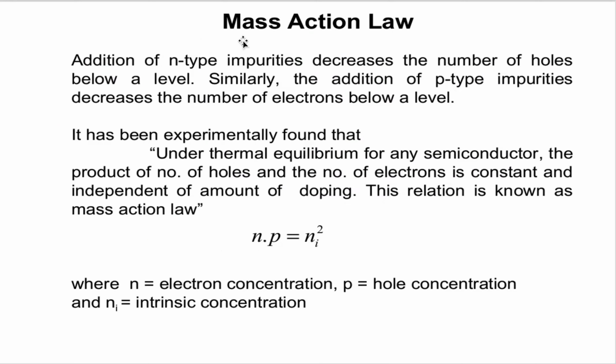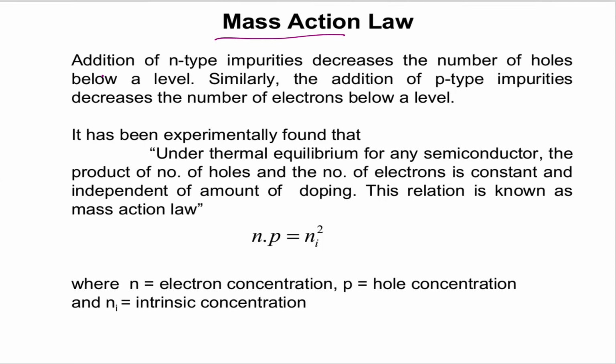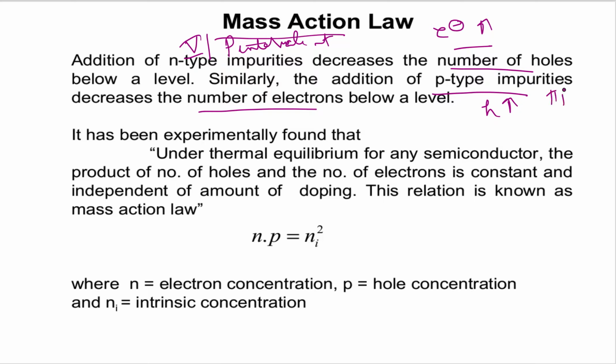Then comes a very important law, the mass action law. Addition of n-type impurities decreases the number of holes, because we are adding group 5, or pentavalent, impurities, due to which electron concentration increases, and hence the number of holes decreases below a level. Similarly, addition of p-type impurities decreases the number of electrons below a level but increases the hole concentration, because we are doping group 3 elements, and every time we dope, one electron remains unbonded. It does not share a covalent bond. Because of that, an extra hole is created.